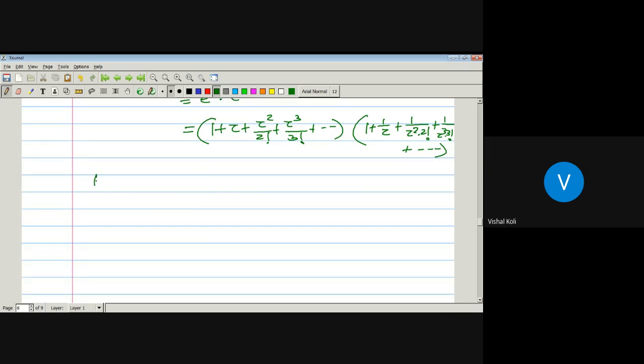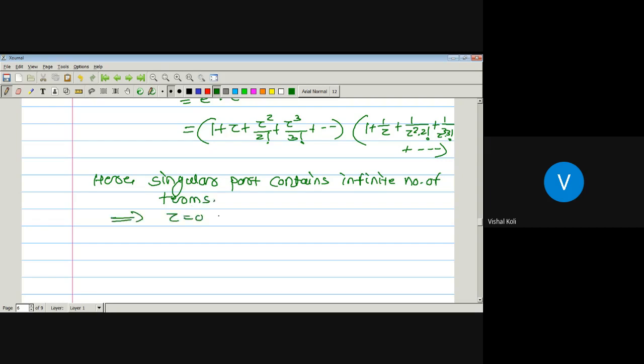So the singular part contains an infinite number of terms, which implies that z equal to 0 is an essential singularity. In this way we can easily solve problems by using the Laurent series expansion.